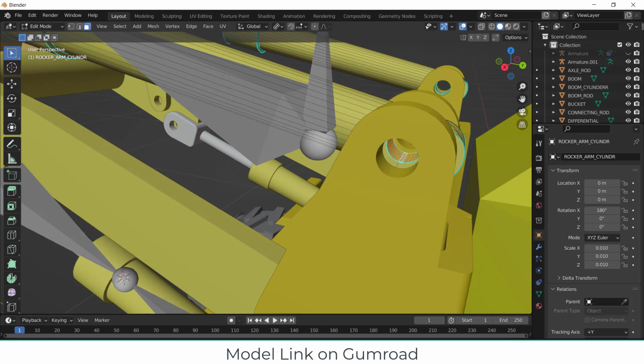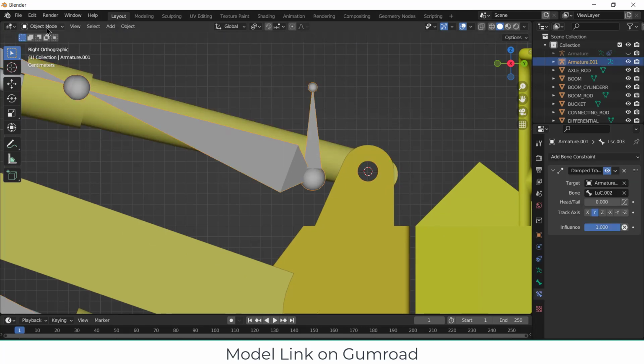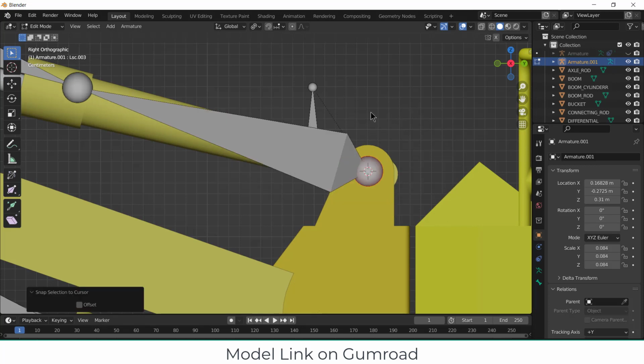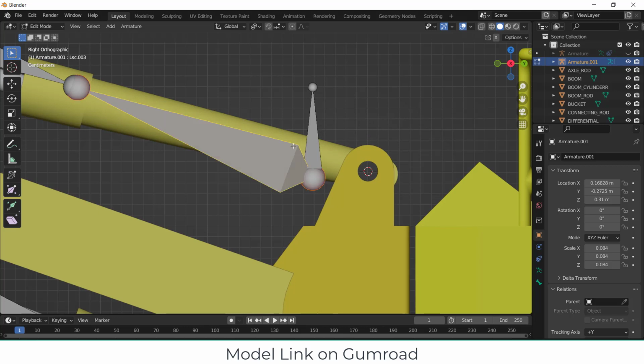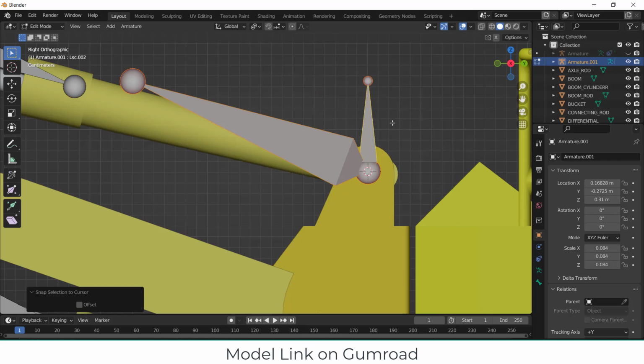Select this by Alt Shift, Shift S, cursor to selected. Press 3. Now go to the object mode, select this, click on edit mode, select this, Shift S, selection to cursor, Ctrl Z. I need these two bones to go there, so select these two, Shift S, selection to cursor.